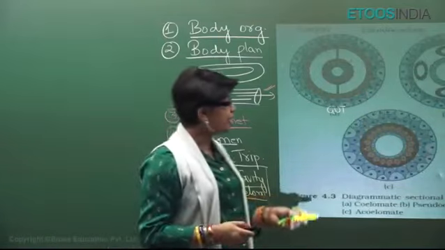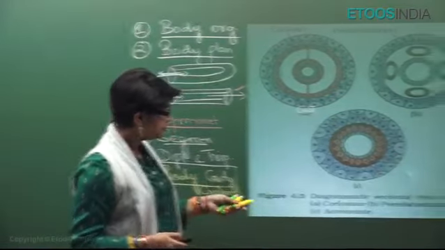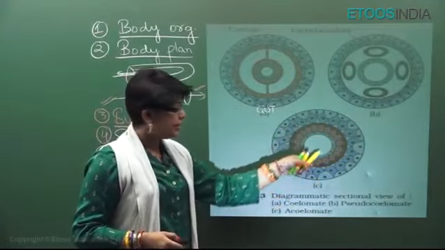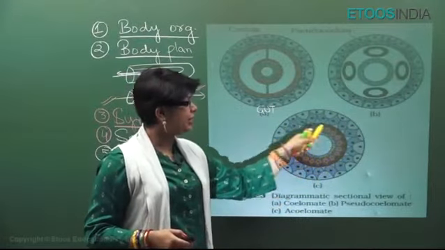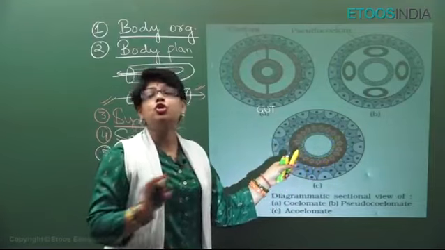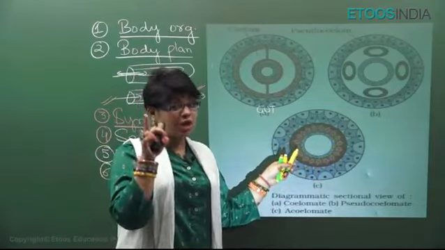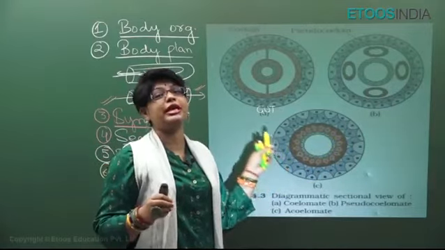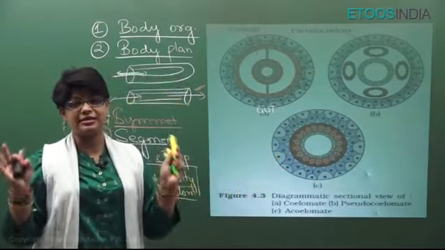Now, what happens in Platyhelminthes? Let's see. They have ectoderm, they have endoderm and they have completely filling mesodermal cells. There is no cavity formation. There is a chance of formation because they have mesoderm, but there is no coelom formed. So, they are acoelomate. Platyhelminthes are acoelomates.